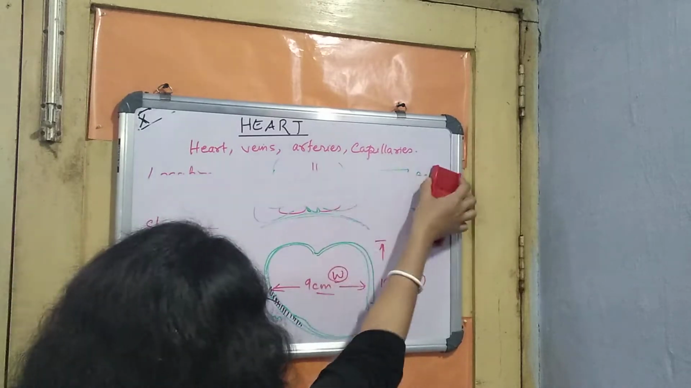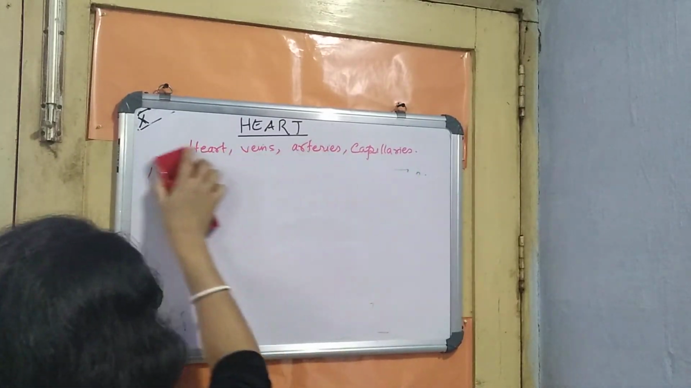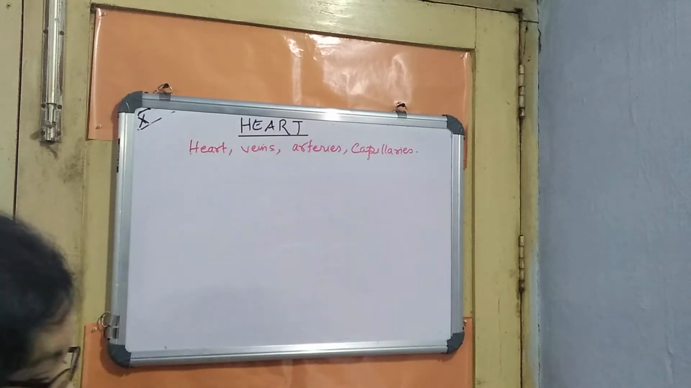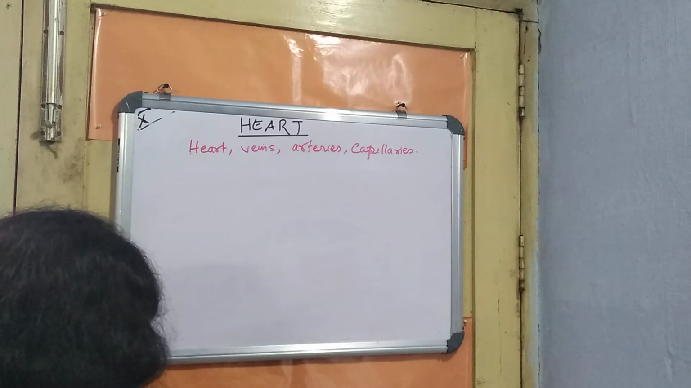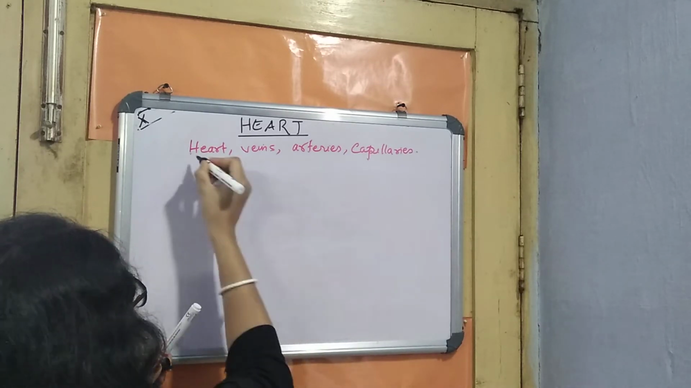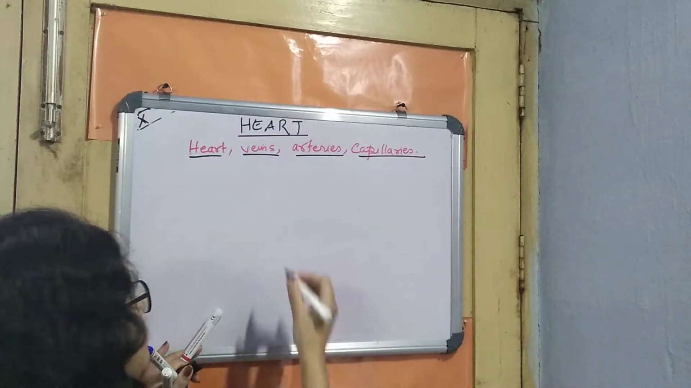So we have learnt about the location and the structure, but we have to learn the structure in detail. Now we will learn about the most important part. Let me draw the heart first. And how I will draw it is quite different from your book diagram.